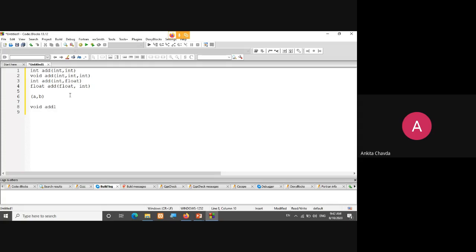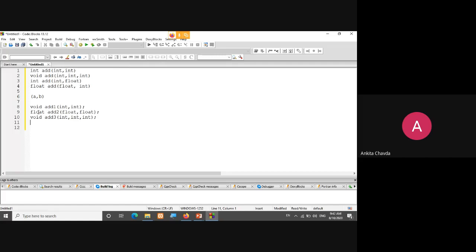Like if I'm having addition 1, this is about the C language, right? If I'm having void addition 1 where I have passed two integer arguments, right? Another function, addition 2, the function name would be different, of course, where I have passed two float numbers. Then this is again void addition 3 where I'm passing integer, integer and integer numbers, fine.